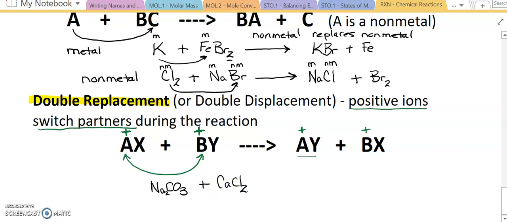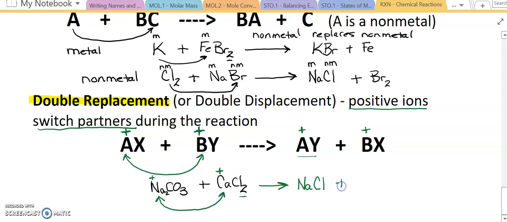In this reaction, sodium is going to be my positive, it is going to be my metal, and calcium is going to be my positive, it is going to be my metal, and that means that sodium and calcium are going to swap spots. So in my product, I'm going to have sodium, but it's going to be paired with chlorine. Now I do have to make a new chemical formula for this, so sodium is a +1 and chlorine is a -1. So it's going to be NaCl, and I cannot steal old subscripts here. I'll use those to balance, but I cannot steal those for my new chemical formula.